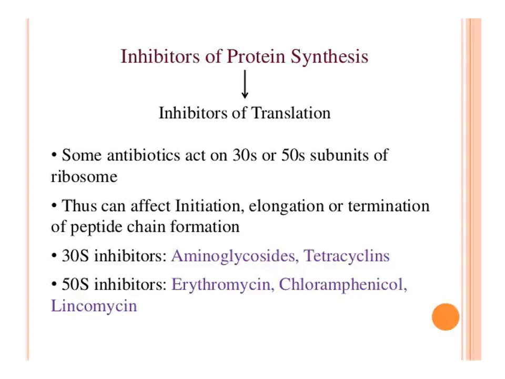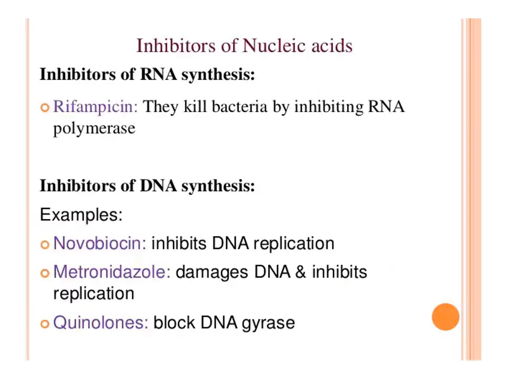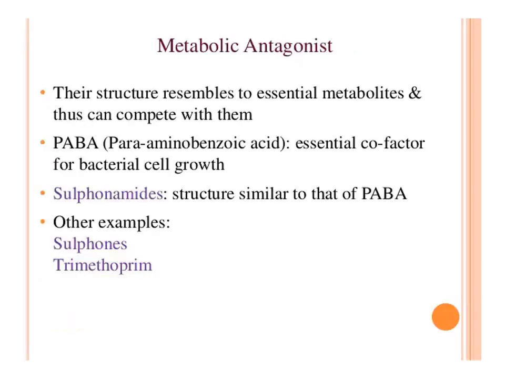The fourth type of mode of action of antibiotics is nucleic acid synthesis inhibition. Here the inhibitor of RNA synthesis is rifampicin. They kill bacteria by inhibiting RNA polymerase. For DNA synthesis, an example is novobiocin. It will inhibit DNA replication. Metronidazole damages DNA and inhibits replication. Quinolones block DNA gyrase enzyme activity.